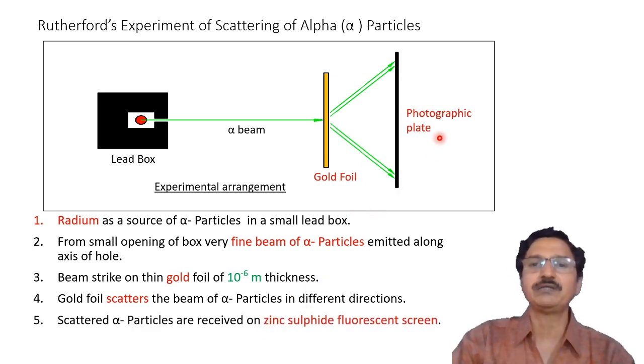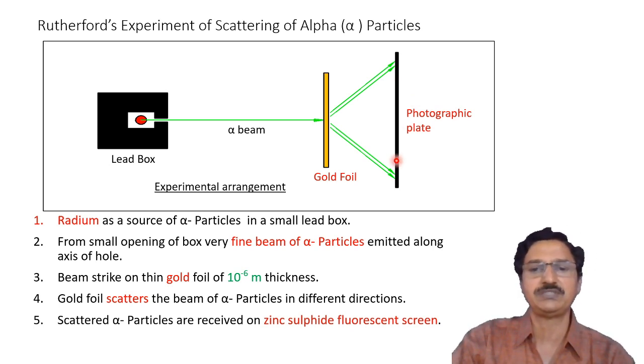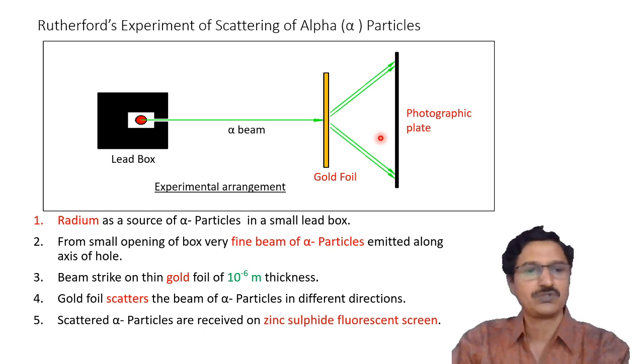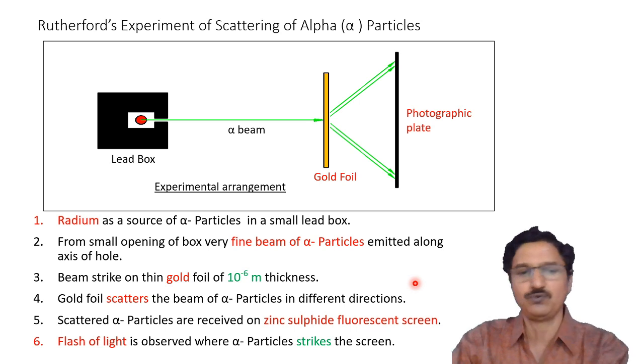These alpha particles are received on the zinc sulfide fluorescent screen. This is a photographic plate, and the front side of the photographic plate is covered with a zinc sulfide, ZnS, fluorescent screen. A fluorescent screen is one where, when certain rays are incident on it, fluorescence, that is a flash of light, is observed. This flash of light can be observed in a dark room with the help of a microscope.